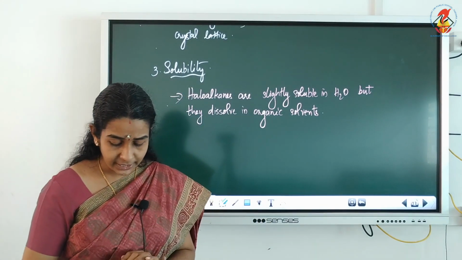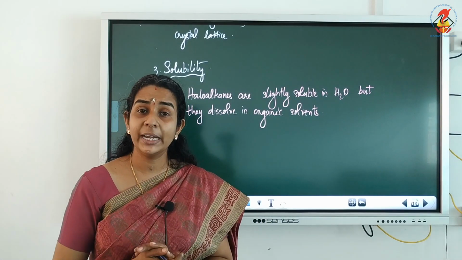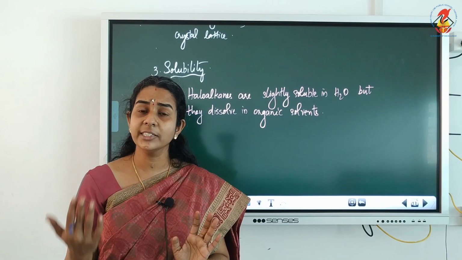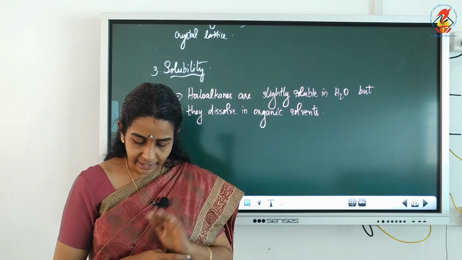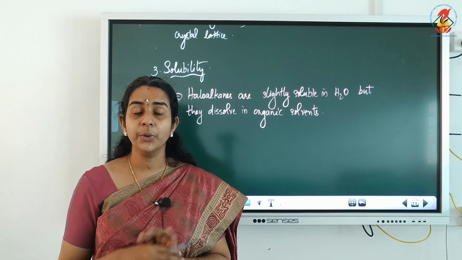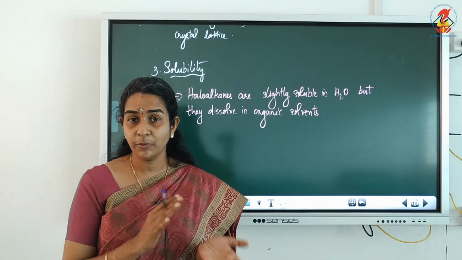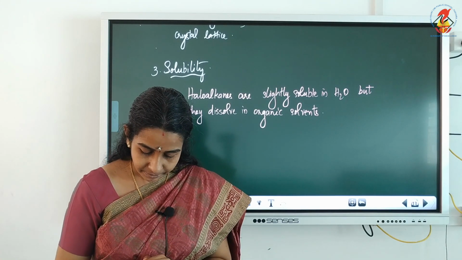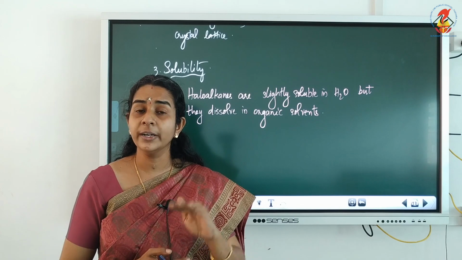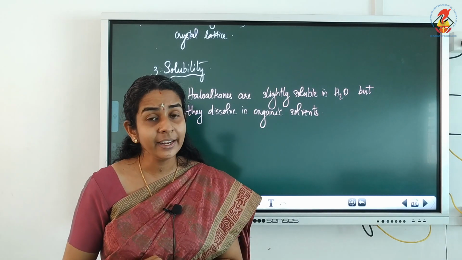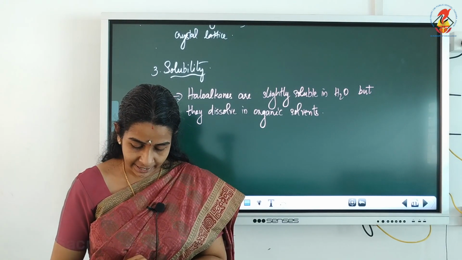Now the second point is that they are highly soluble in organic solvents. Why are they soluble in organic solvents? The reason is the new intermolecular attraction between haloalkane and the organic solvent we are taking.